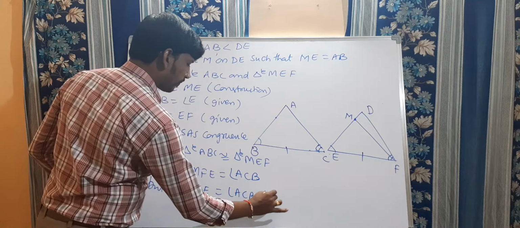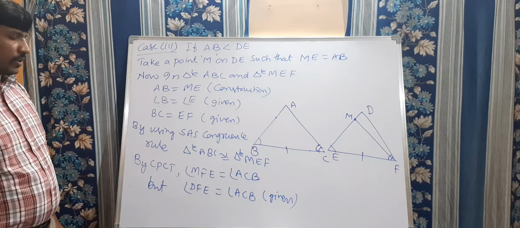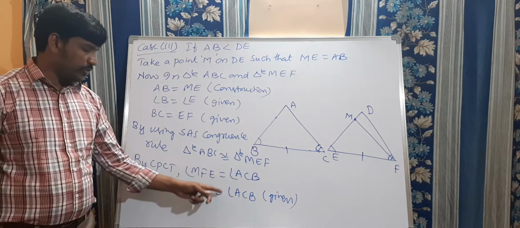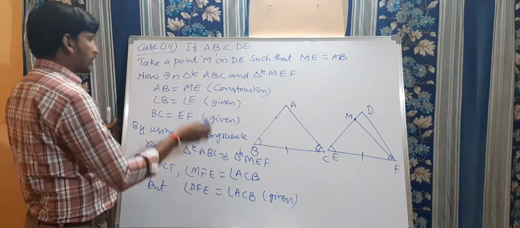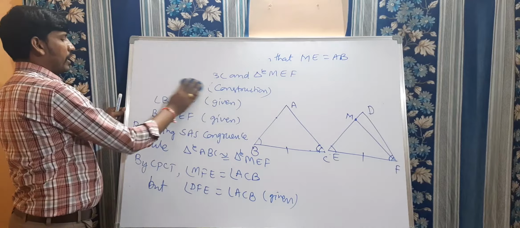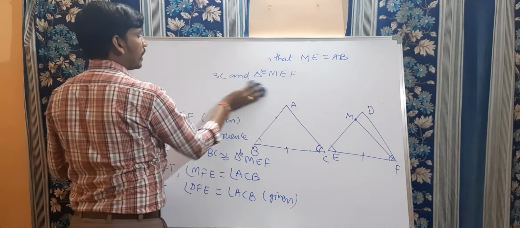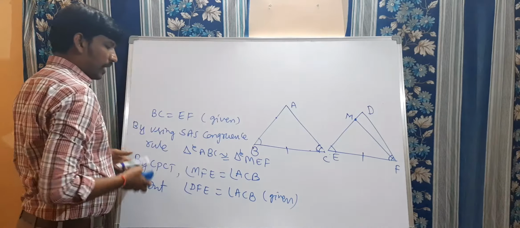In the starting only they gave that DFE is equal to ACB. Now observe these two equations. By observing these two equations, both RHS are equal. If RHS are equal, then compulsory LHS must be equal. So here both the RHS are equal.